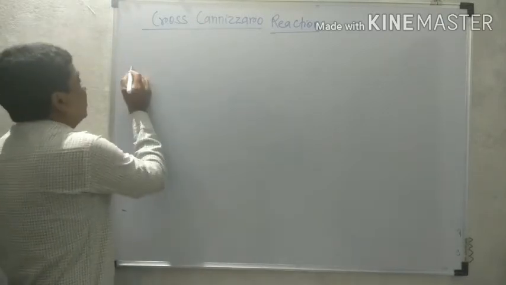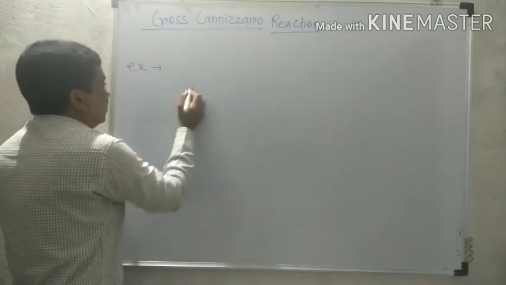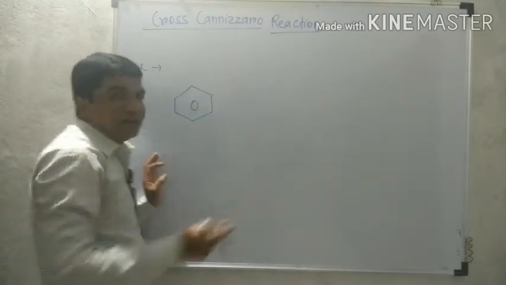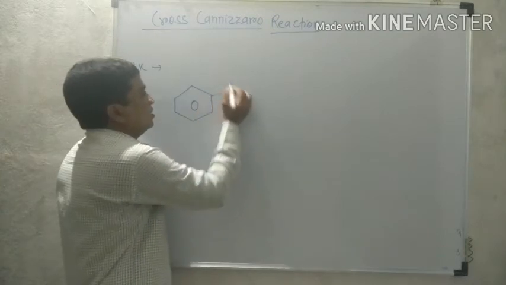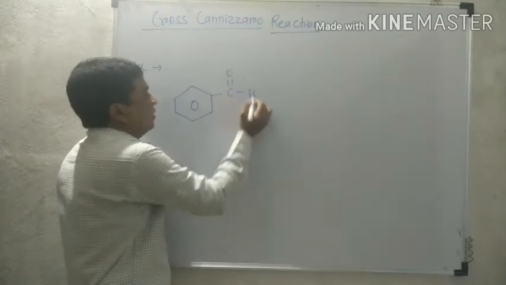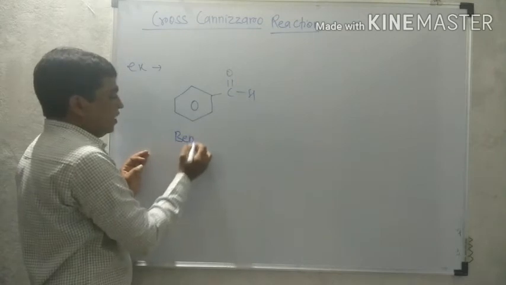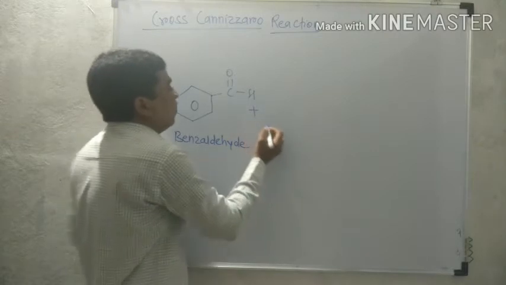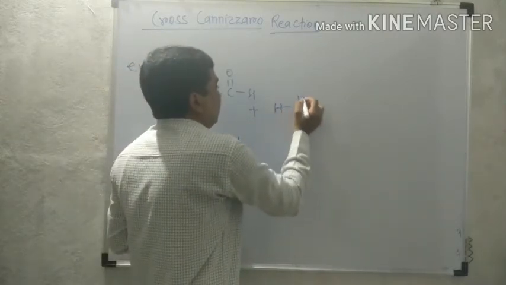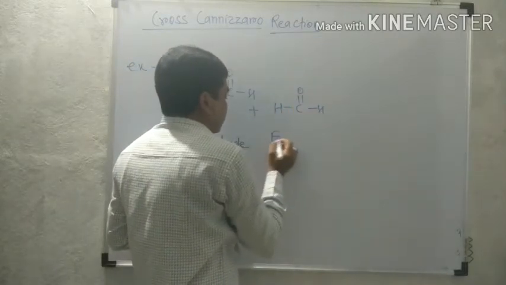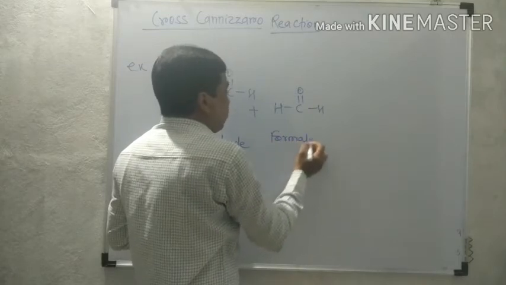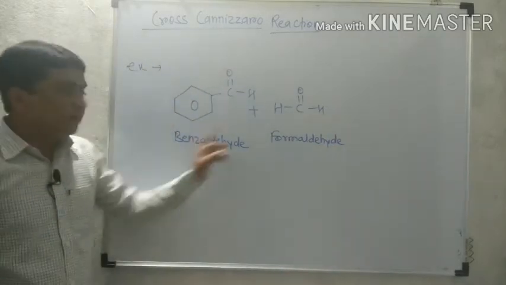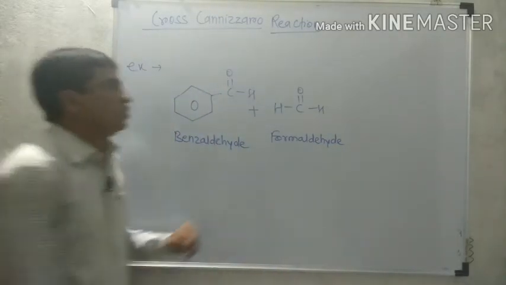For example, we are going to discuss the Cannizzaro reaction between two different aldehydes that do not contain an alpha hydrogen. First is benzaldehyde. This is the benzaldehyde molecule. And now the second molecule is formaldehyde, HCHO. Both aldehydes are different. Therefore, it is cross-Cannizzaro.